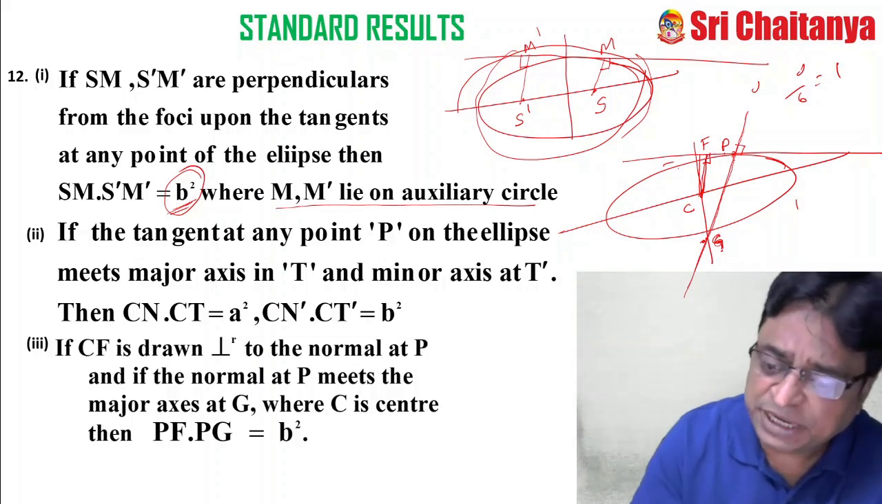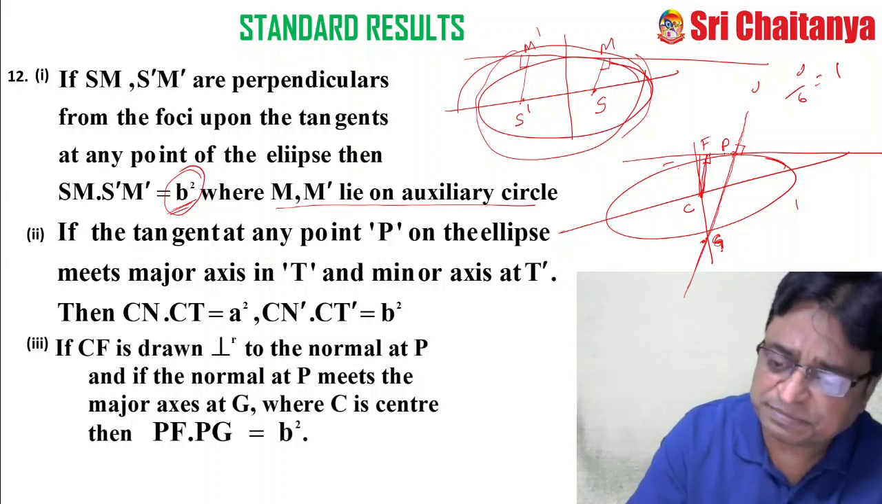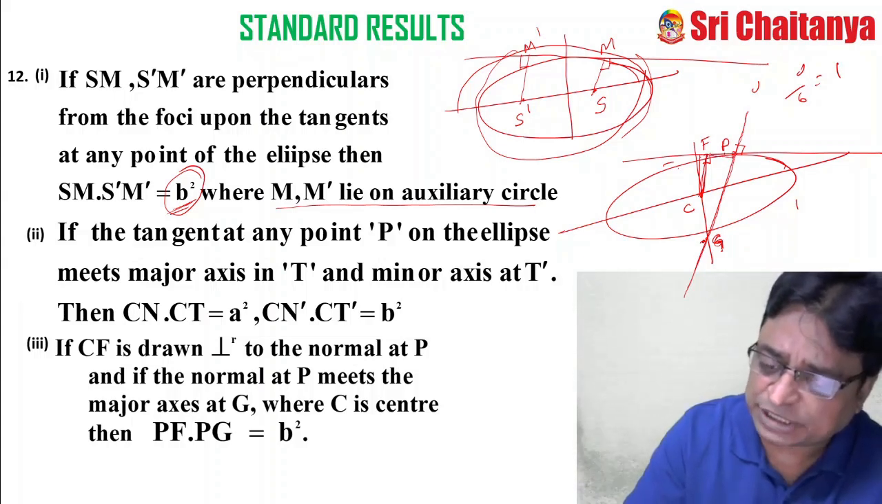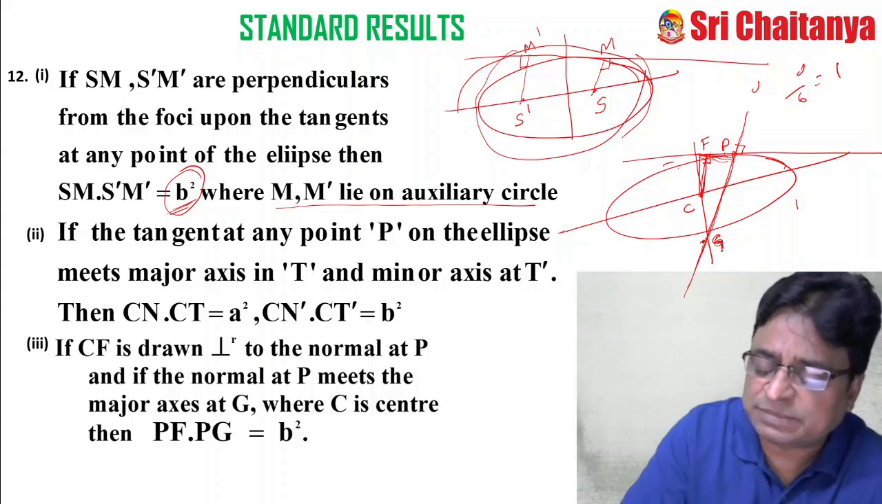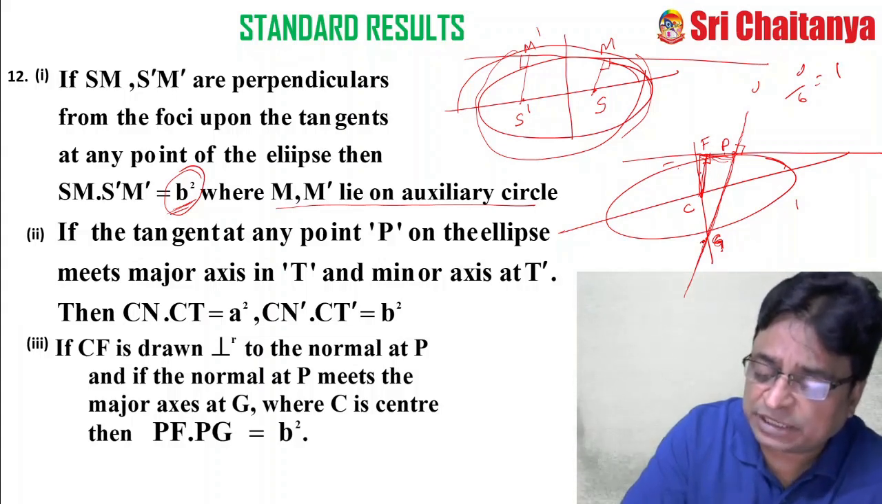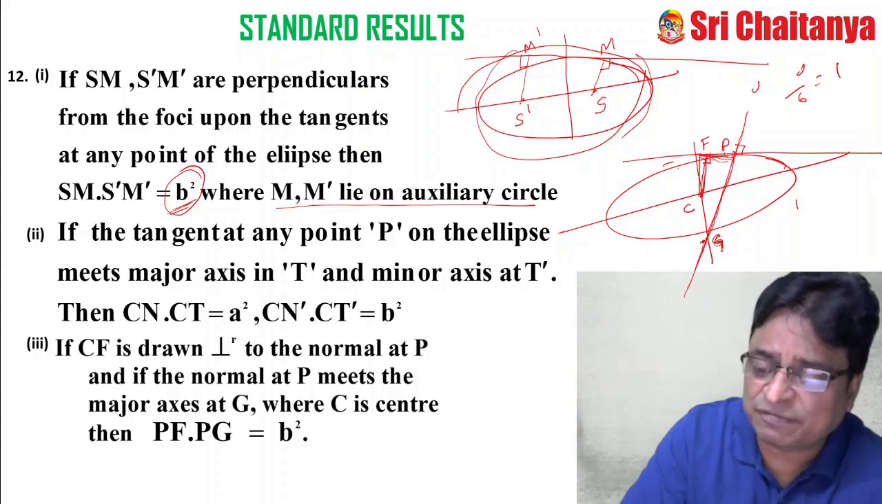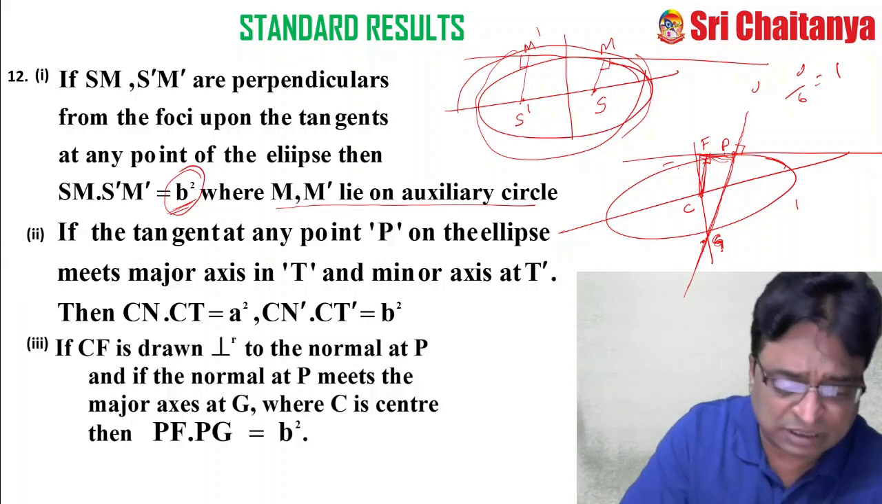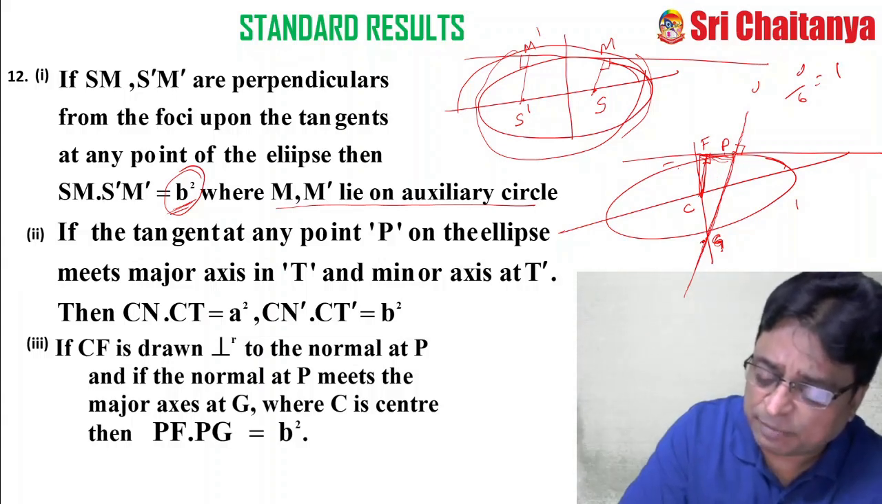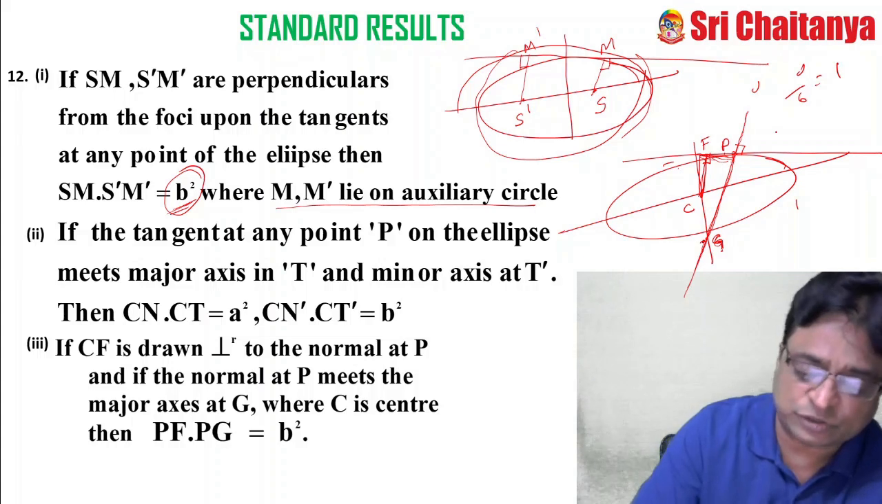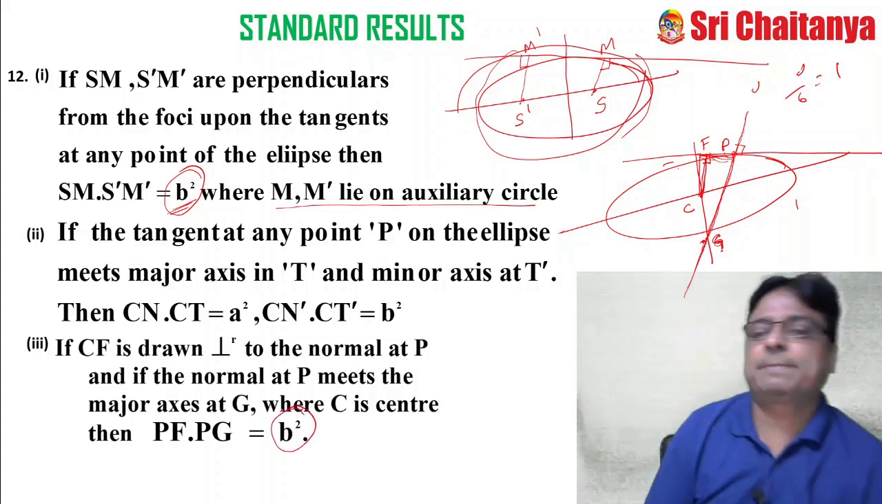Then PF into PG, this product, the product of these two lengths. That means the distance between the foot of the perpendicular from the center onto the normal, and the distance between the point of contact and the point of intersection of the normal with the major axis, the product of these two things is nothing but b square.